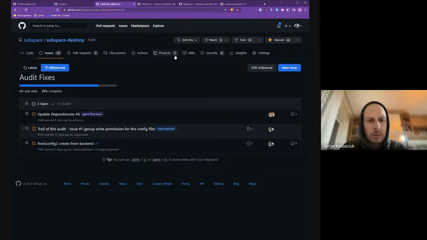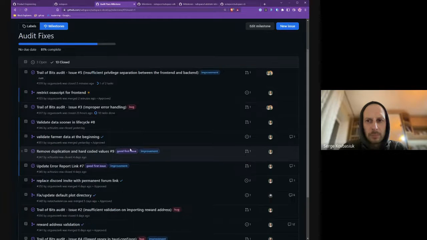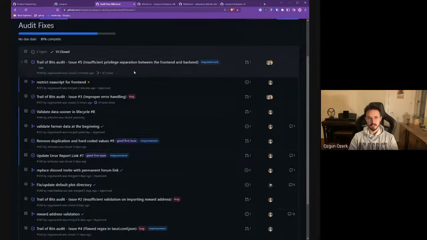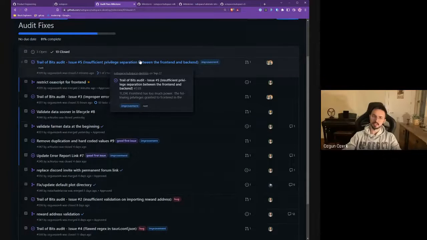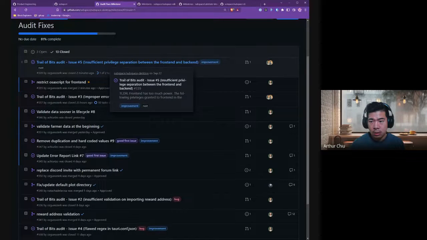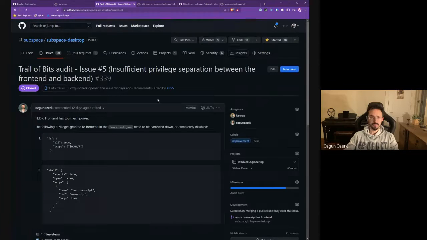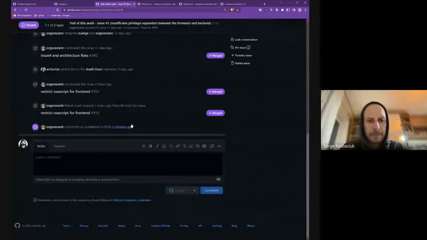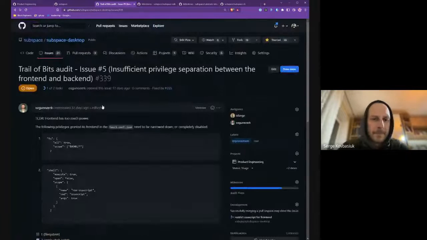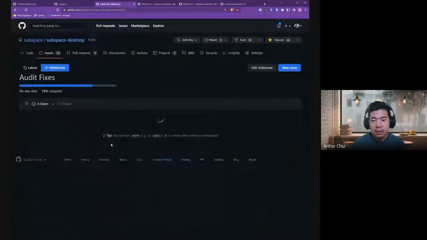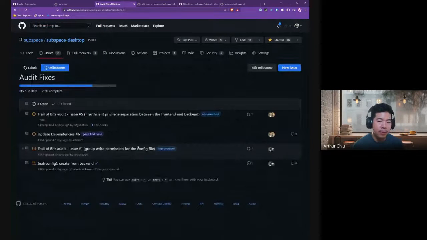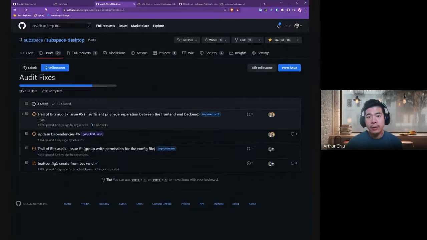I think we lost one. There was an issue on separating front end and back end. Yeah, the issue, sorry, the PR completed, it was auto merge enabled. That's why. Oh, this one? Okay, let's reopen it then. Okay, cool. I was like, wow. Okay, cool. No problem. All right, excellent.